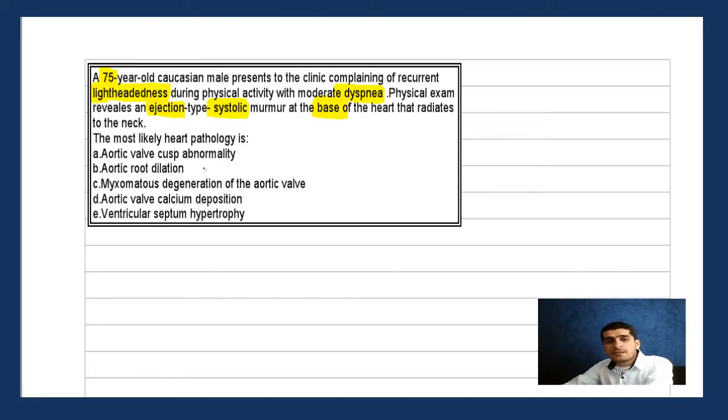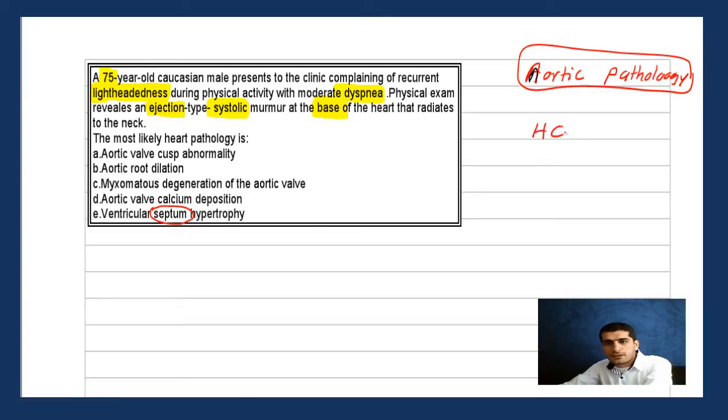So basically, if you see the options, he's talking about aortic pathology, right? Which is usually either root or cusp pathology. And you have another differential diagnosis here, which is ventricular septum, so septum pathology. So the equation is aortic pathology versus hypertrophic cardiomyopathy. Okay, so this is basically the essence of the question.